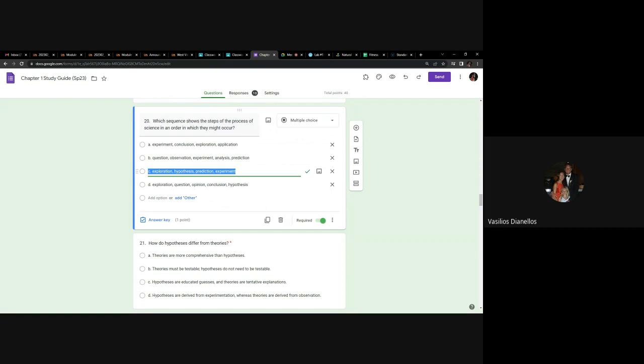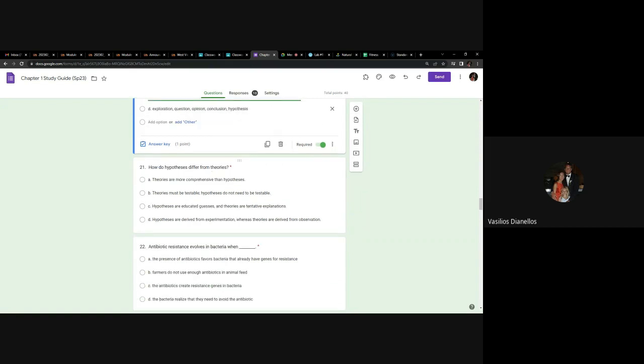Now notice too, that doesn't have all the steps. It just has some of them in order because it doesn't ask for all the steps. It just says which ones are in order. And the question on the exam will probably be the same way. So it won't be these exact words, but whichever words they are, they will be from the scientific method, and they will be in order. So any questions about number 20?